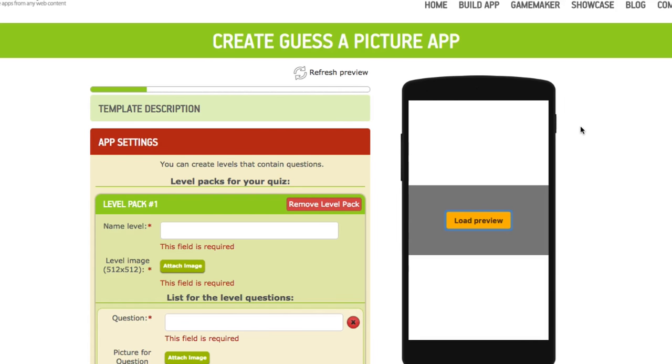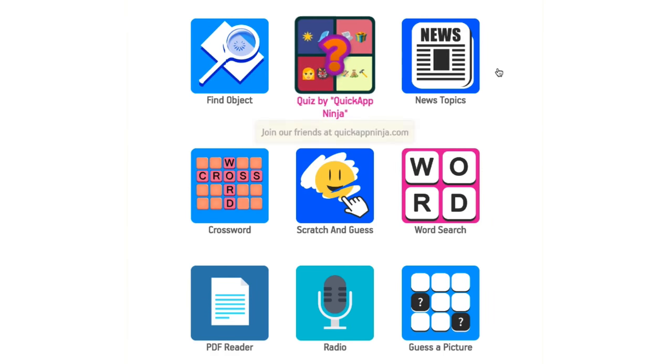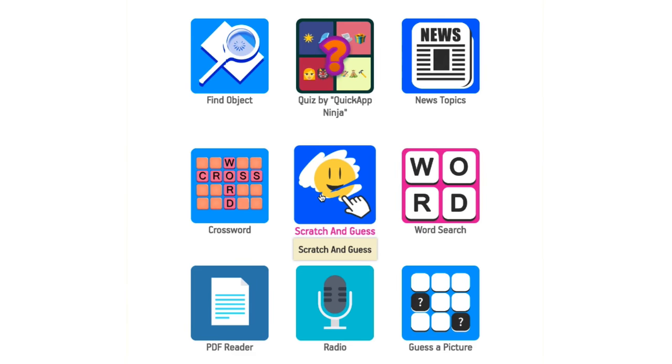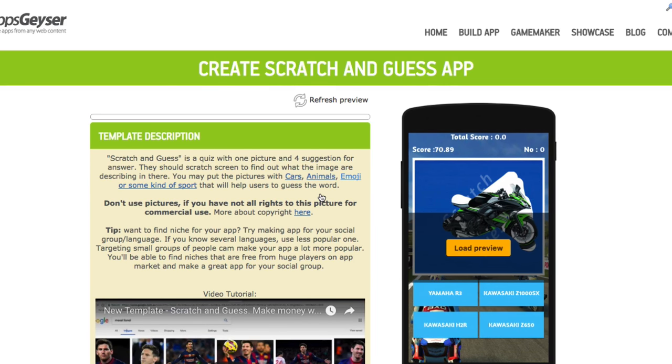We already have 50 questions for levels for our WWE app. But at the same time, because we did the whole homework already, why not do scratch and guess? Because we are already working on that. So scratch and guess, we're going to come up with the whole idea. And in that way, we already have topics for 2 apps.